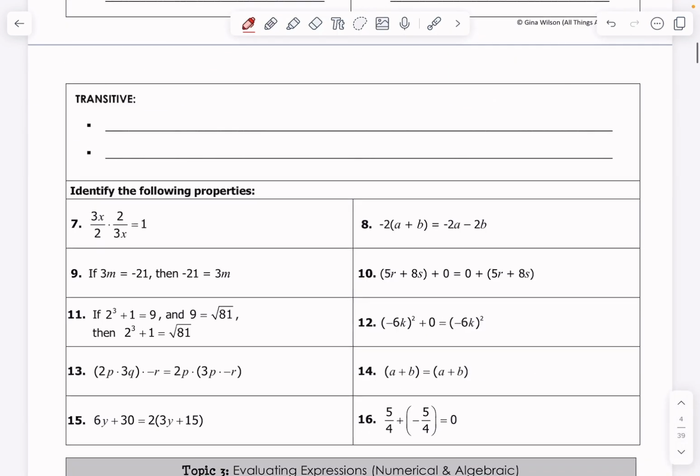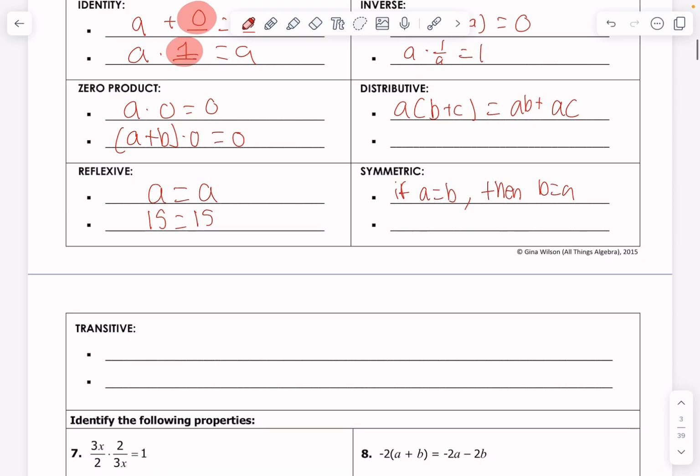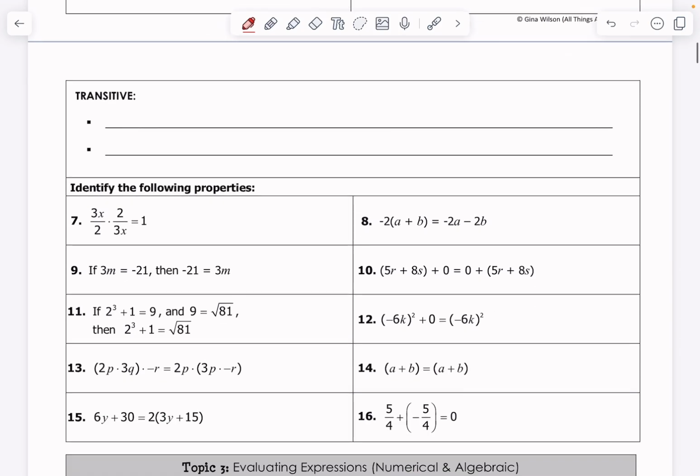Lastly, we have the transitive property. This is one that a lot of y'all were confused upon. Again, it shows up quite frequently in geometry. Reflexive, symmetric, and transitive properties we talk about at least 4 or 5 different times in different contexts in geometry. And so these are very crucial to know now, so that when we see it again in geometry, it's not something brand new, okay?